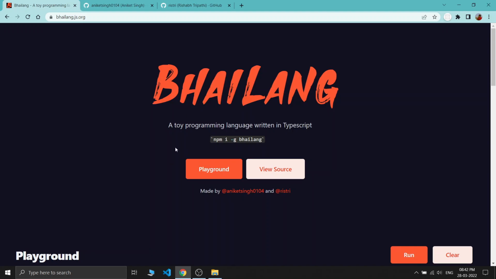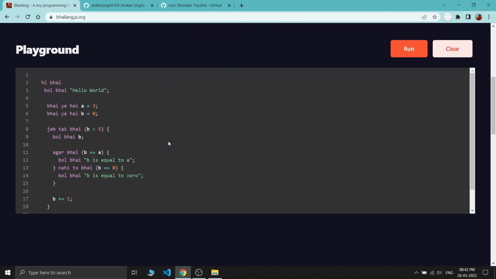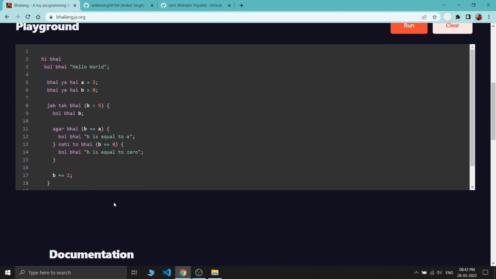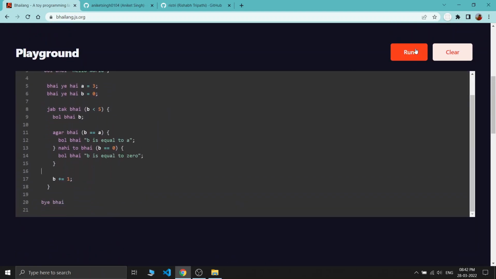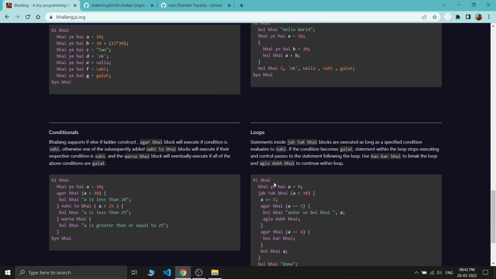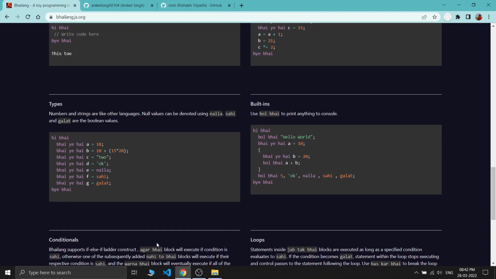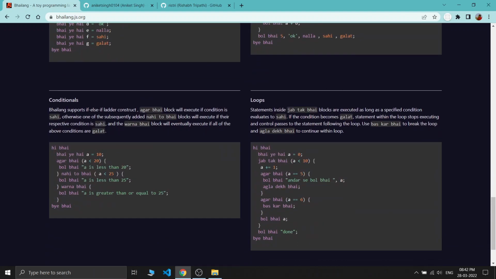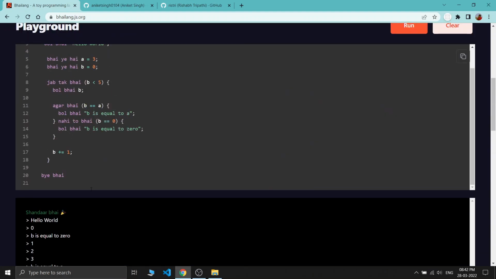On the official website of the Bhai language, there's a playground section where you can write the original Bhai language code and also see the output of this code just like this. We will cover everything about the Bhai language, how to build conditions and how to build loops inside our Bhai language.